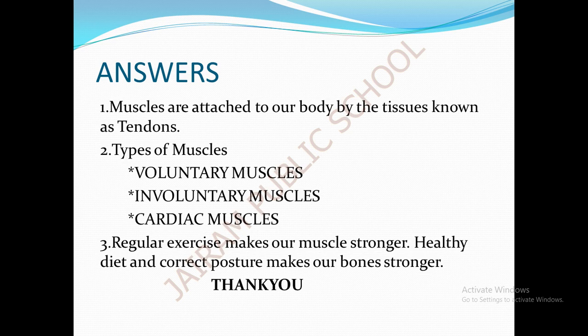The second one is the types of muscles: voluntary muscles, involuntary muscles, and cardiac muscles. Third question is how to take care of our bones and muscles. Regular exercise makes our muscles stronger. A healthy diet and correct posture make our bones stronger.